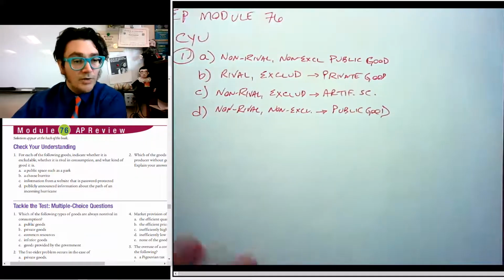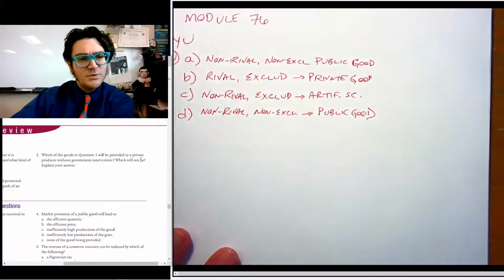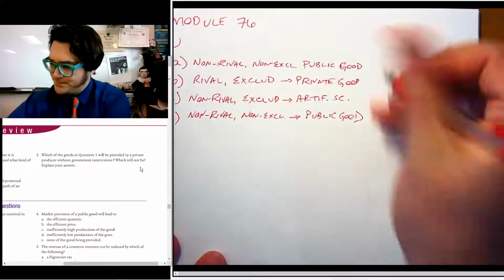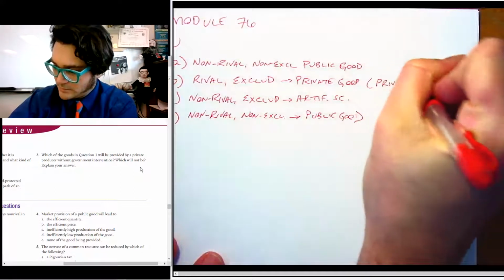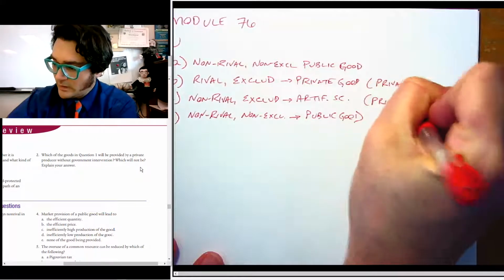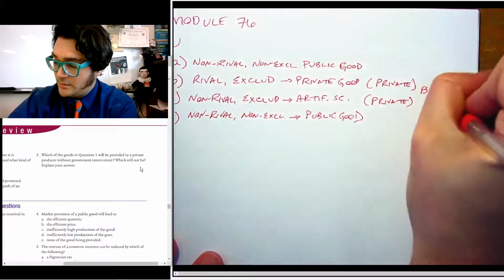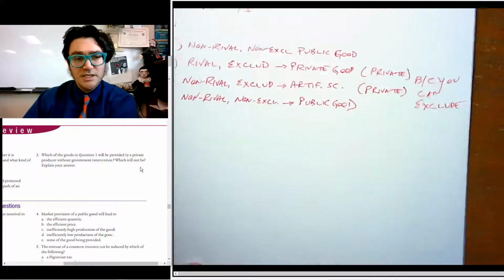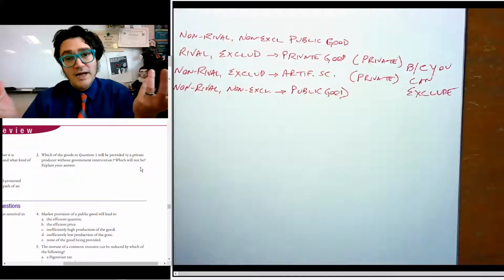Okay, now let's take a look at number two. Which of the goods will be provided by private producers without government intervention, and which will not, and explain. This one and this one, because you can exclude. That's really what drives the market. If you can't exclude somebody from consuming it without paying, then you have free riders.